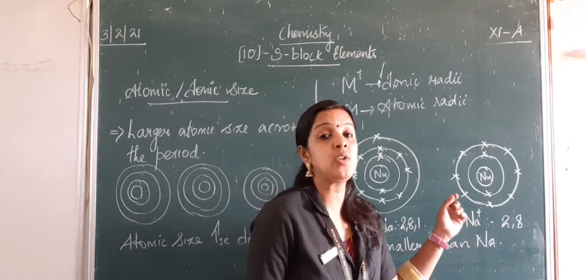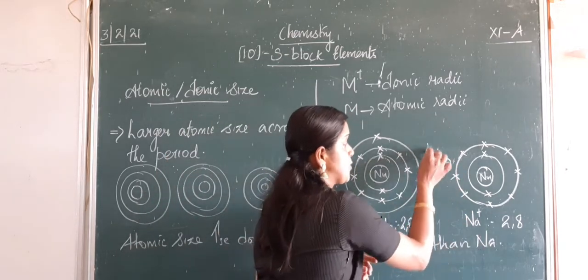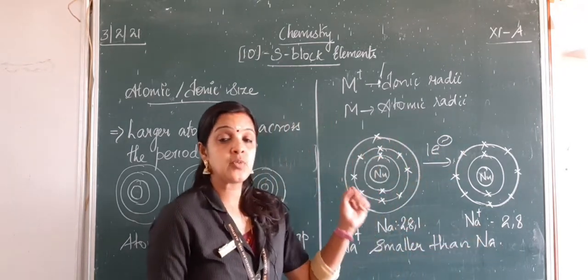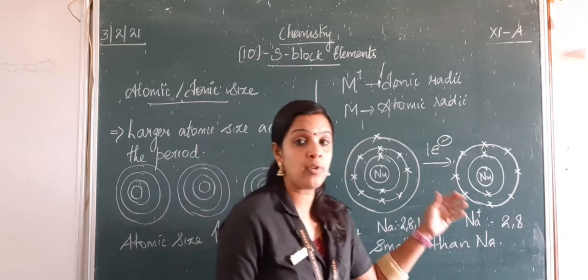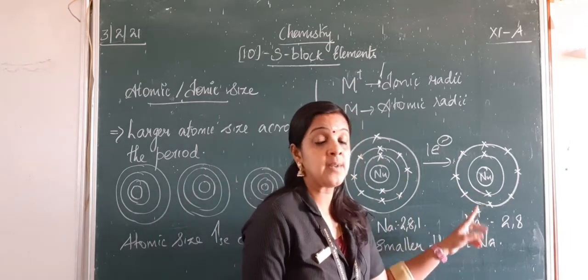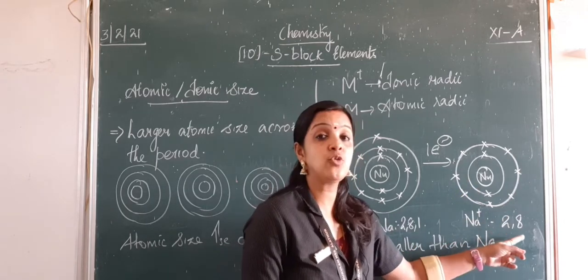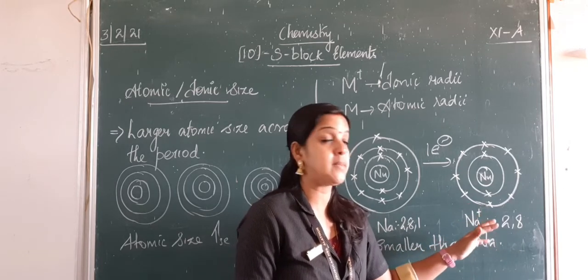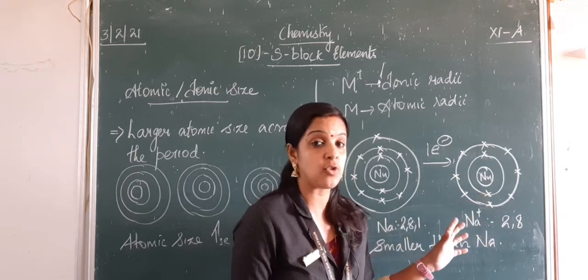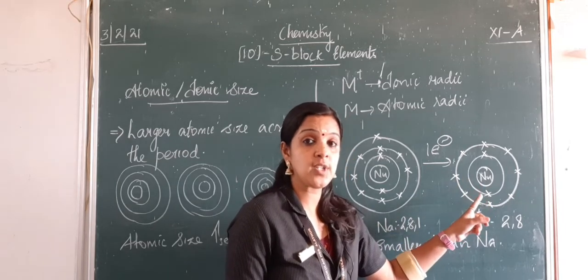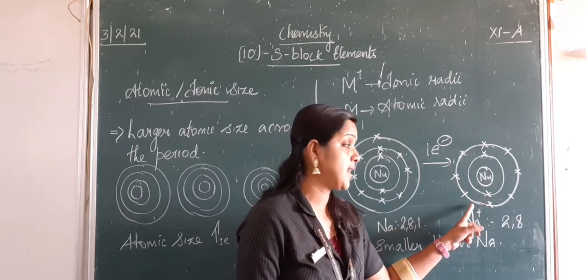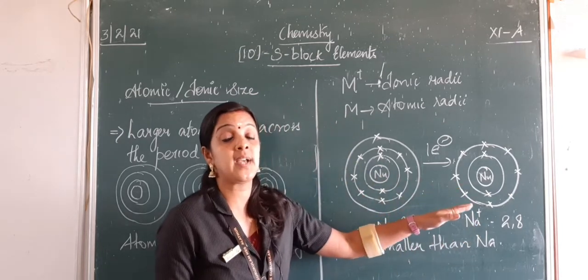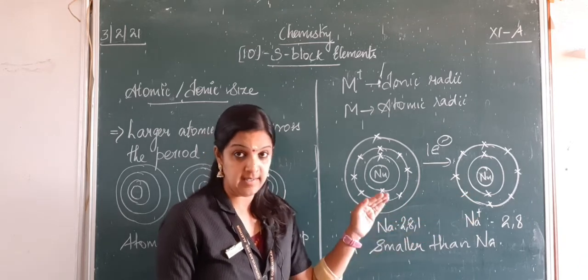Now what happens when it loses an electron? Sodium loses 1 electron to become Na+. So the third shell, which was having 1 electron, is no more available. So now for Na+, we have the shell configuration as 2,8, which is an octet configuration because it has already attained stability. So we are going to have only 10 electrons after the nucleus. The first shell has 2 electrons and the second shell consists of 8 electrons. So the third shell is no more present in my Na+, which is the ionic radii.